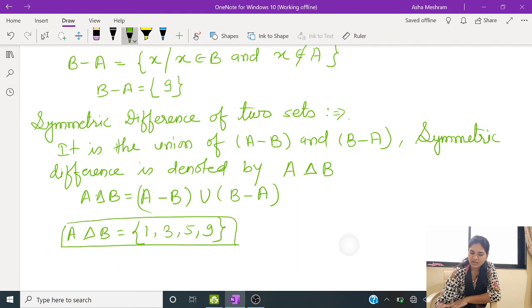These were the basic definitions. These definitions are not included in the syllabus, but these are required and very, very important to understand the concepts of this syllabus.